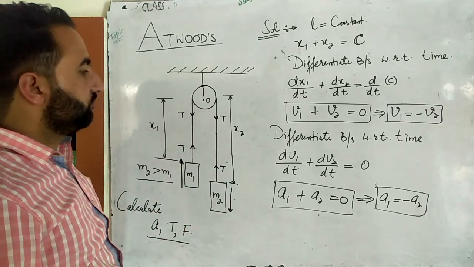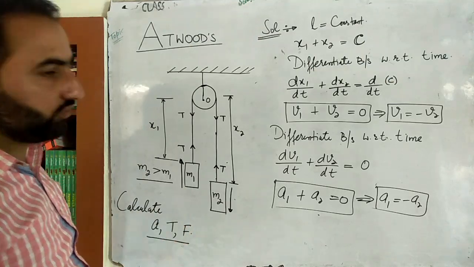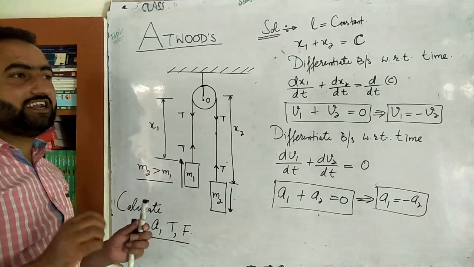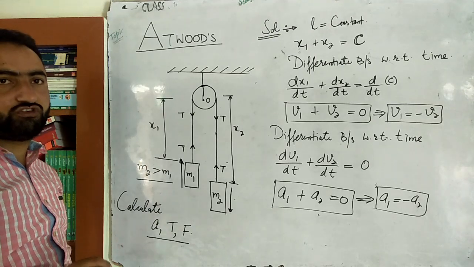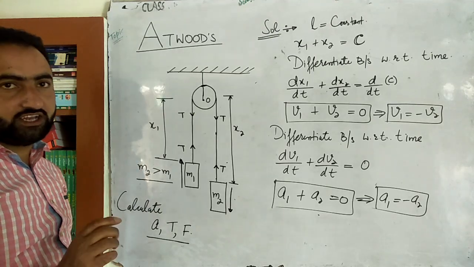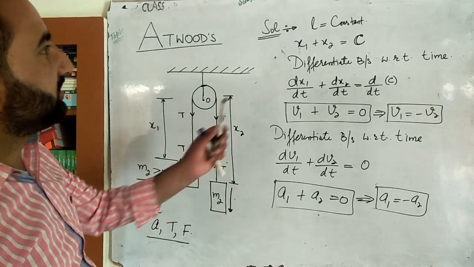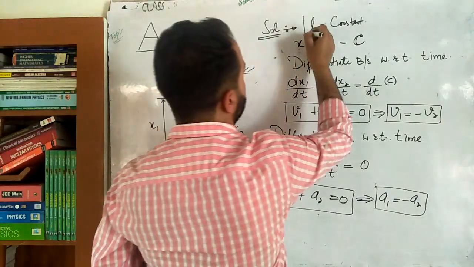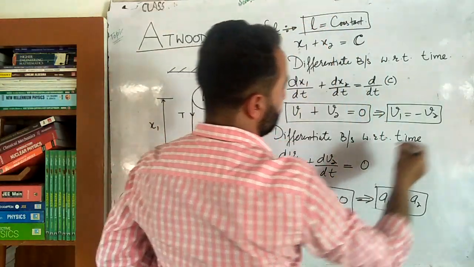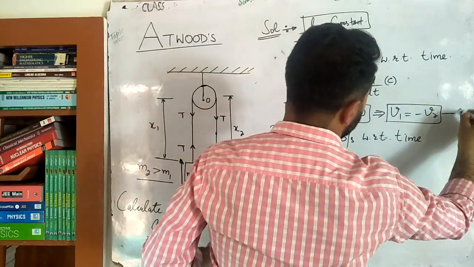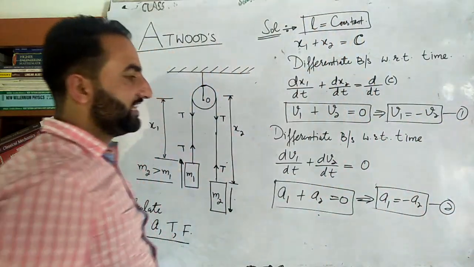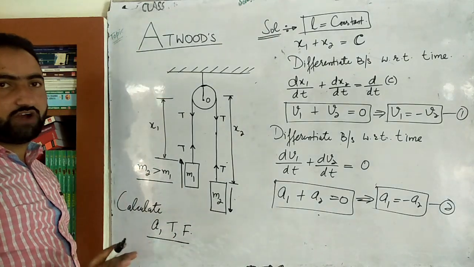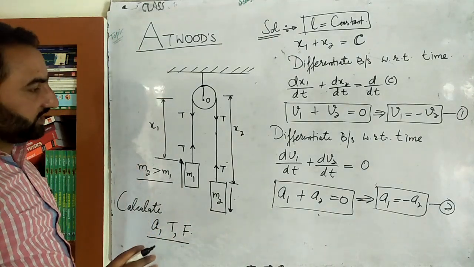Okay. So what we know till now is that the two blocks will have exactly the same value of acceleration, and the two blocks will have exactly the same value of instantaneous velocity, but the direction will be opposite. Fine. And it is because the length of the string remains constant. So these two equations, let's take it as equation number first and equation number second, follow from the fact that the length of the string remains constant. Fine. Okay. Pause screen, write it down.